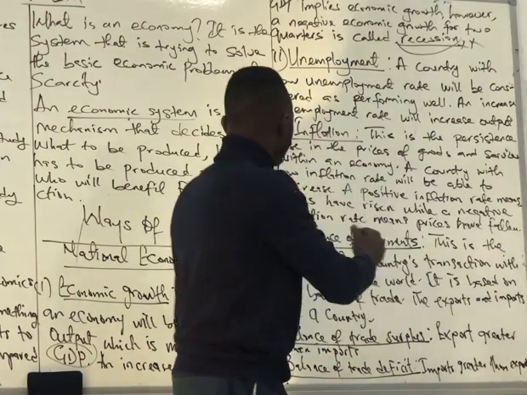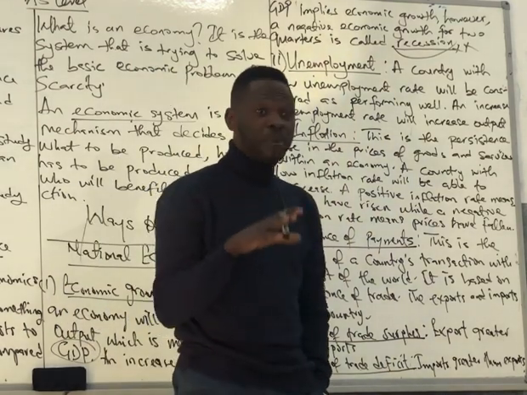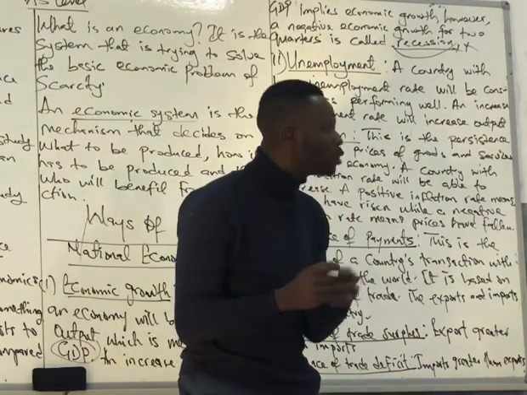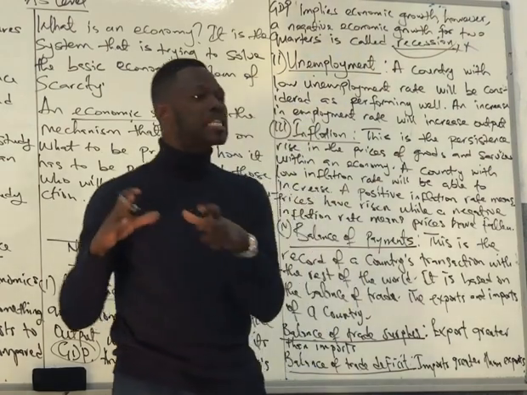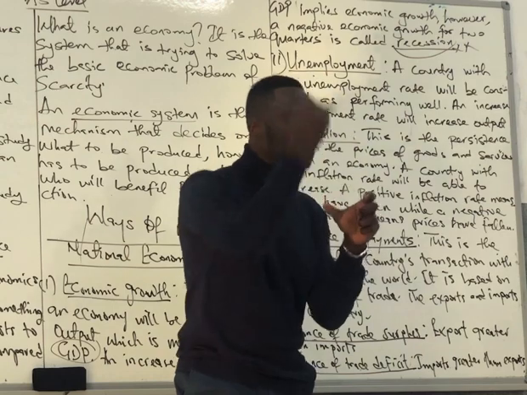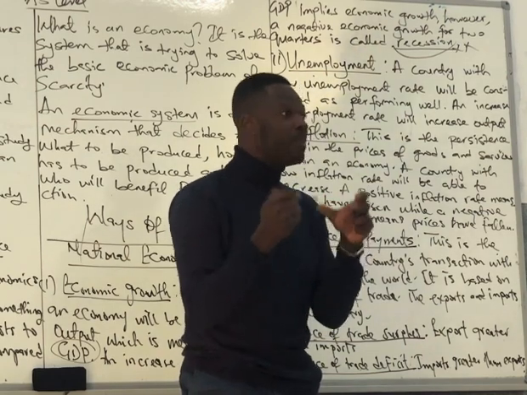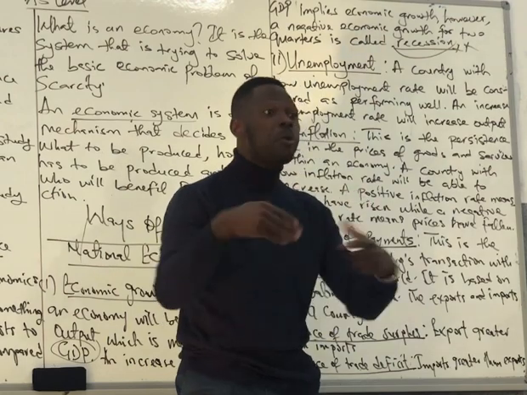Number 1. 2, unemployment. What is unemployment? Unemployment is a situation whereby those that are willing and able to work, that are within the age category to work, are unable to get a job. That is unemployment. But a country that is witnessing a reduction in the unemployment rate will mean that things are working fine in that economy. That means people have jobs.